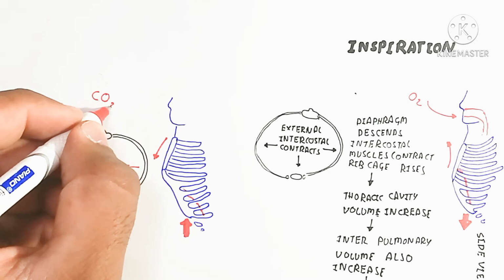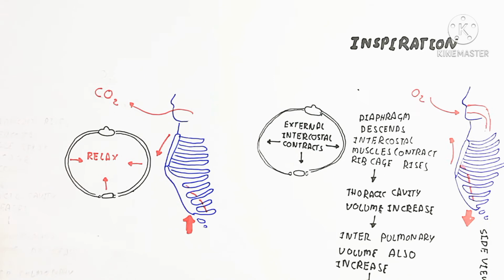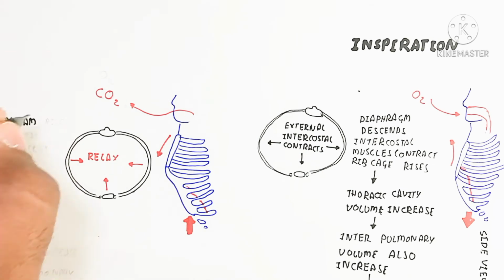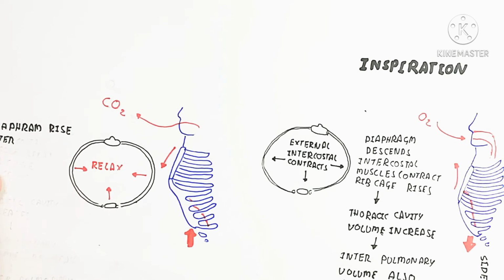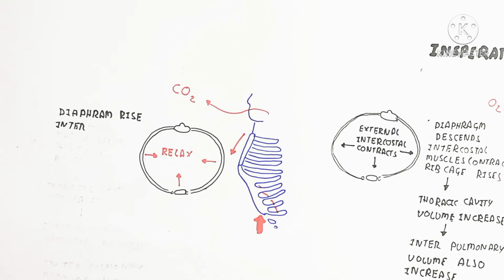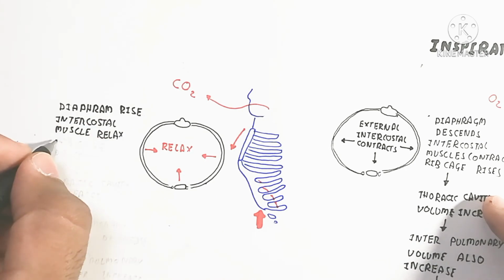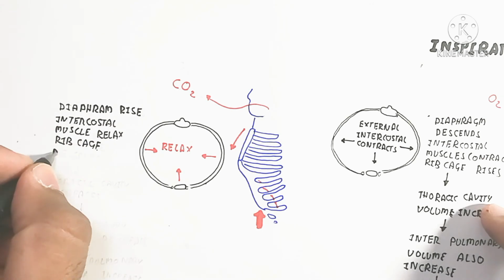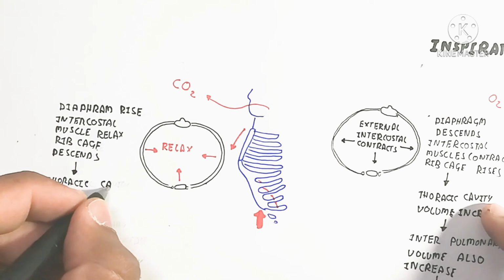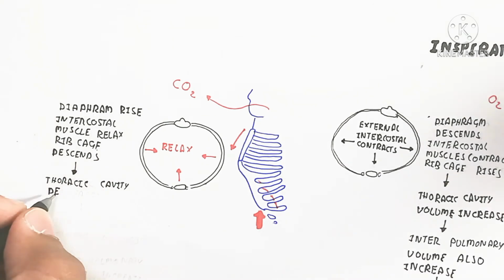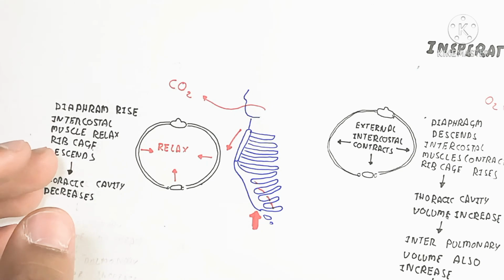And during expiration, which means exhalation of the gases, the intercostal muscles relax, the rib cage and sternum move downward, and the diaphragm muscle relaxes. So the relaxation of the muscles allows the carbon dioxide to move outward.